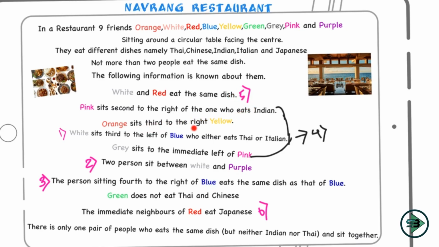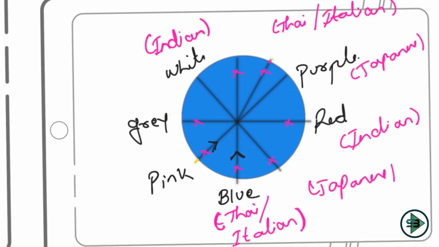So you're done with this. Yeah, orange sits third to the right of yellow. Okay, so we are left with this. Let's move on to this. Orange sits third to the right of yellow.